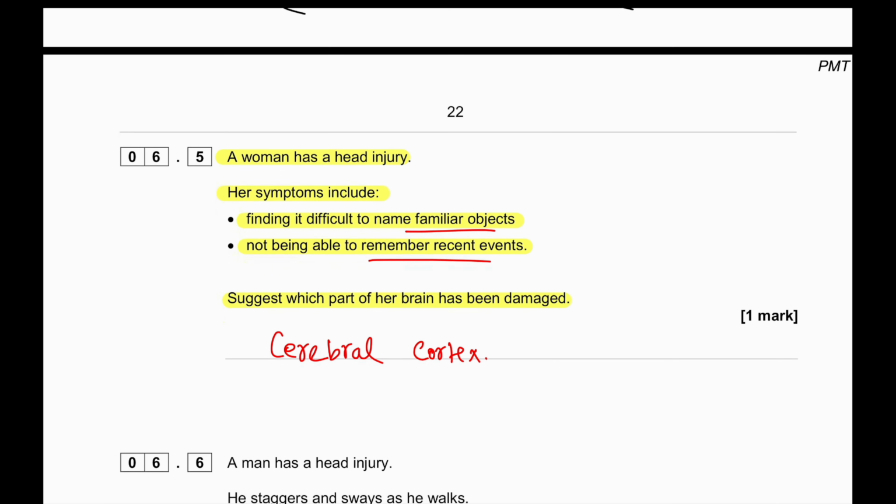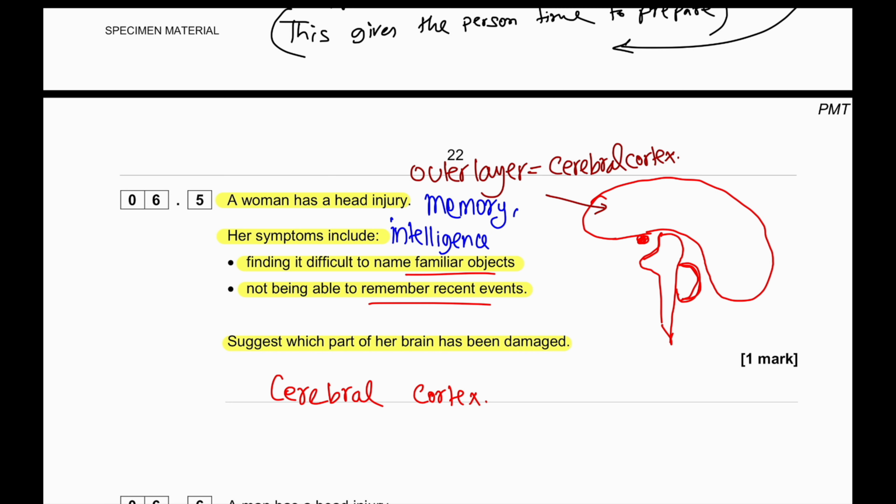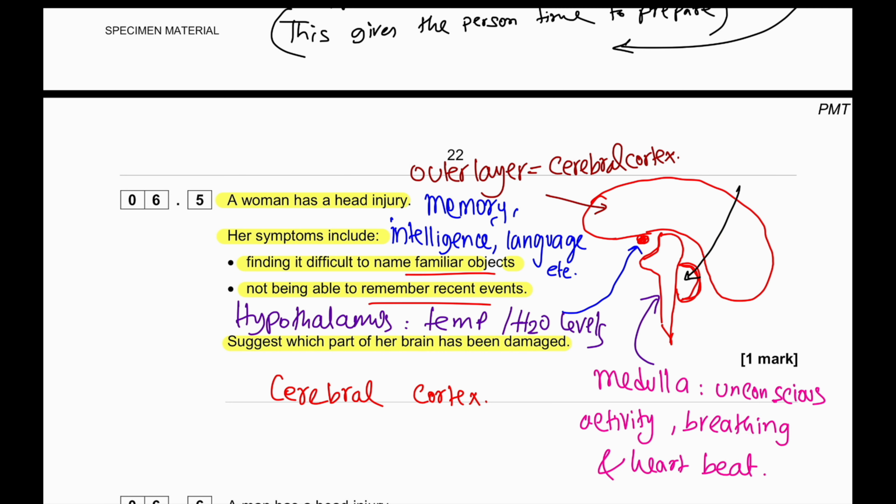Now, let's look at a brain and understand the portions we need to know and their functions. This part is the outer layer, which is the cerebral cortex. It is there for memory, intelligence, language, and so on. This is the pituitary gland. This is the hypothalamus, which is there for regulating temperature and water levels. This is the medulla that controls unconscious activity, such as breathing and heartbeat. This region is the cerebellum that coordinates movement and keeps balance.